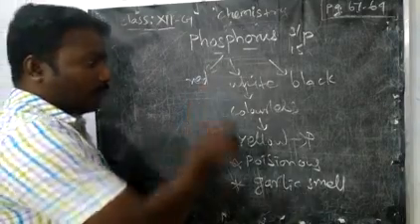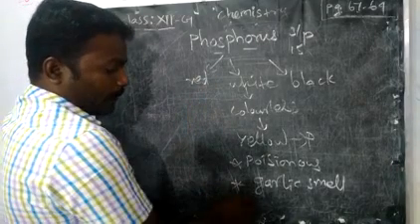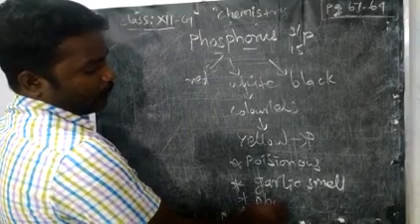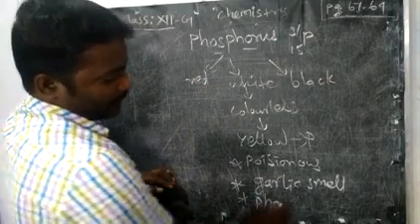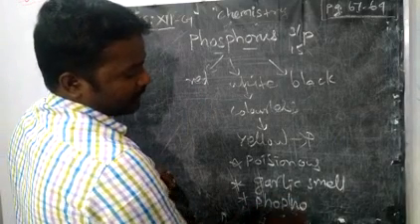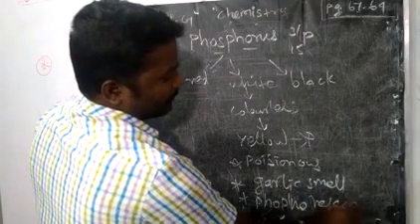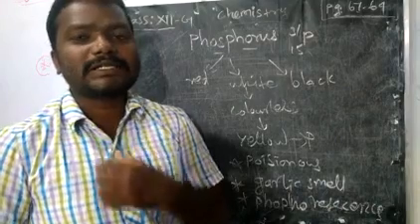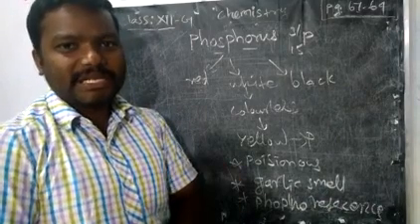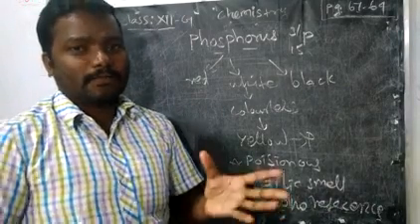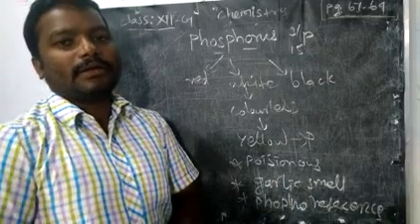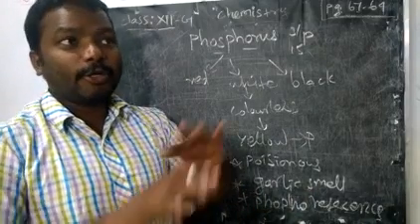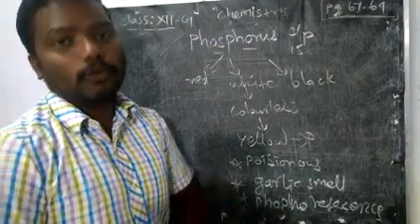Before that, white phosphorus has one more property, that is phosphorescence. What do you mean by phosphorescence? Phosphorescence means, due to oxidation, like radium or other radioactive elements, it glows during the night time, right?